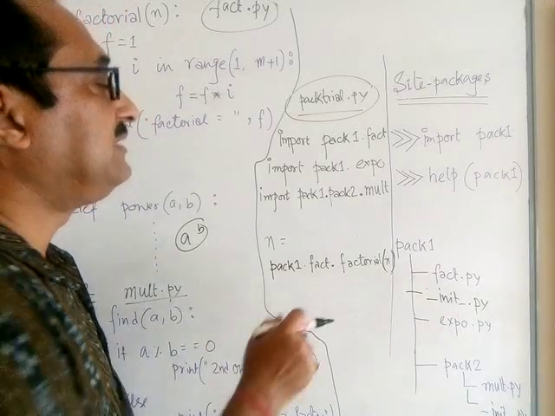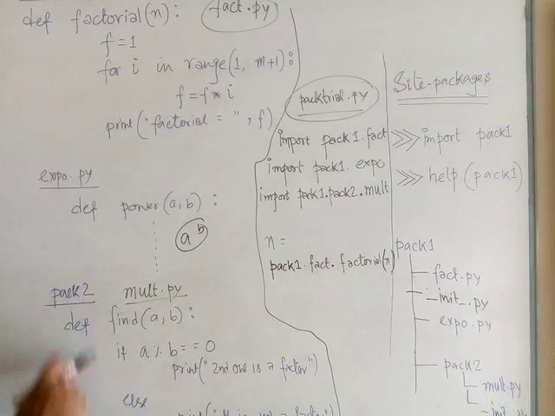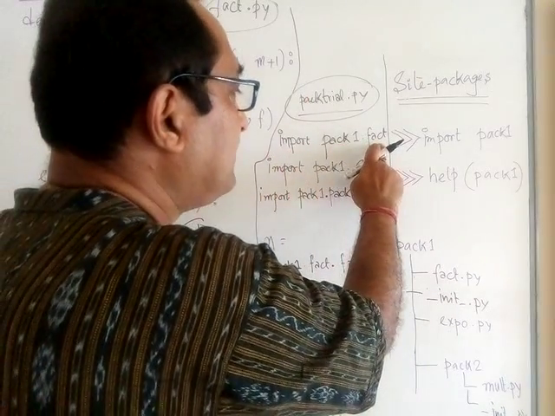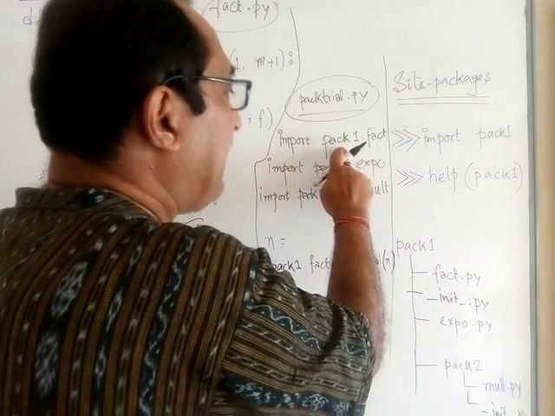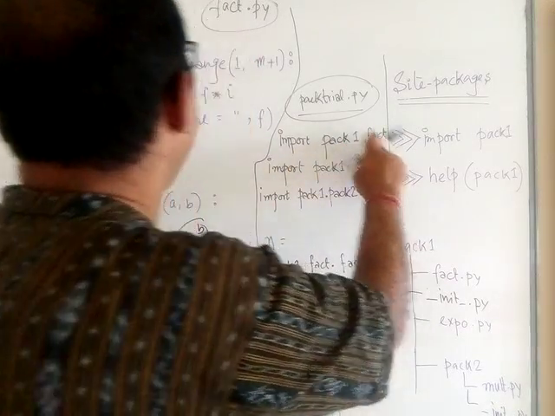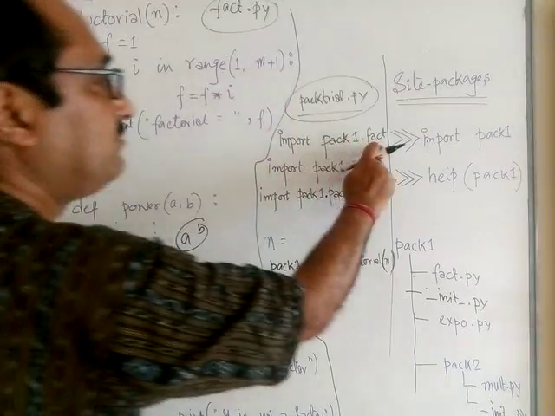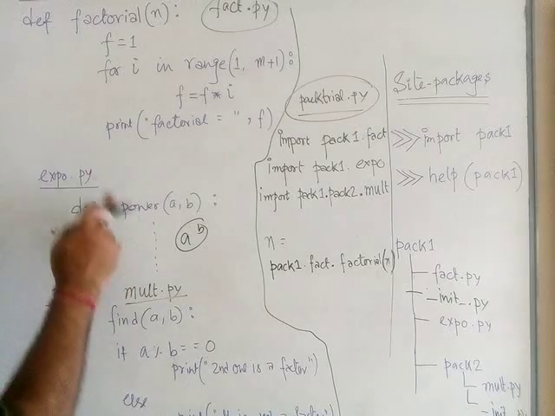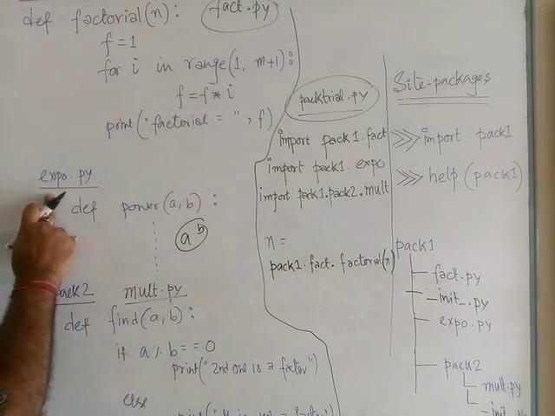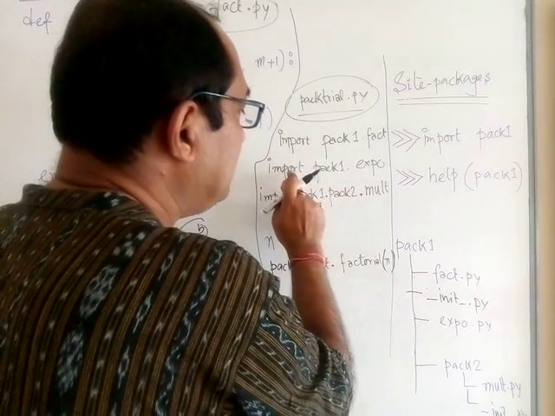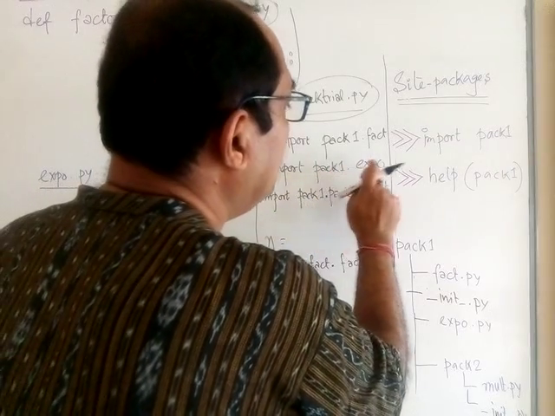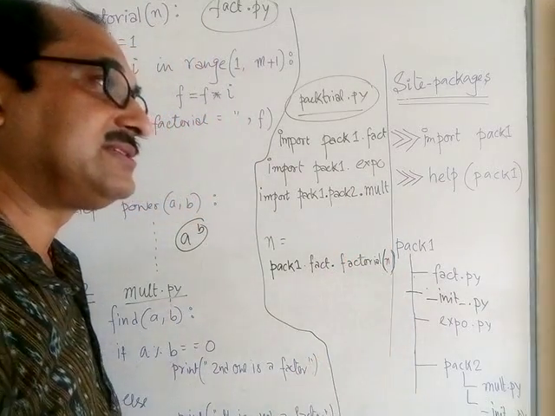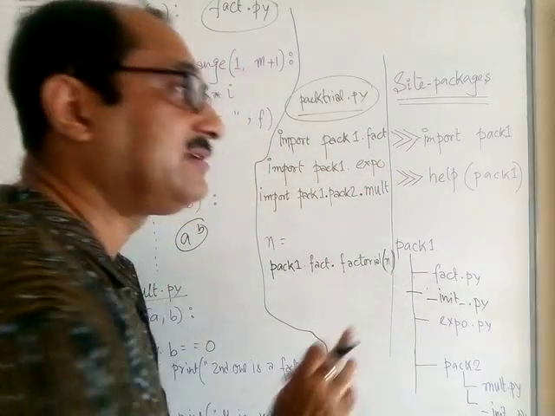Now what I need to do is, if I have to use these functions in my current program, then I need to write import pack1.fact, which means import package 1's fact module. That is, this module is imported here. Import pack1.expo. Where is expo? This is expo. Individually you need to mention, look at this, import package.module. If you want to access all the modules, you need to individually write one after the other.